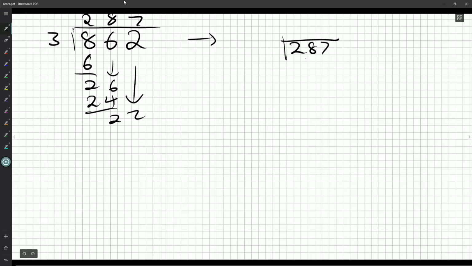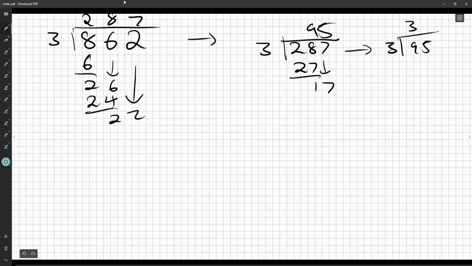Not a multiple of 3, so let's divide it by 3. 3 goes into 28 9 times. 3 goes into 17 5 times. 95 is not a multiple of 3. So it's starting to blow a hole in this idea. 3 goes into 9 3 times. 3 goes into 5 once.